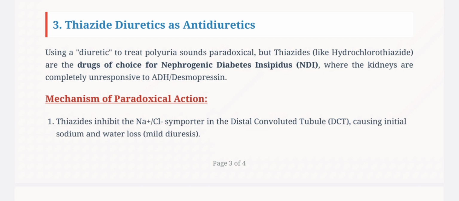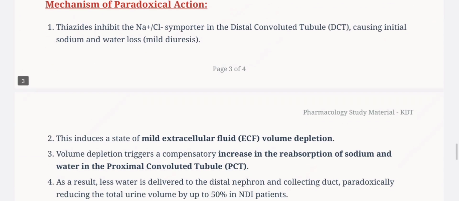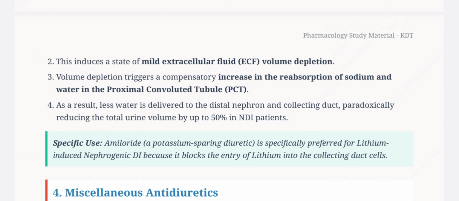Thiazides inhibit the sodium chloride cotransporter in the distal convoluted tubule, causing initial sodium and water loss, mild diuresis. Second, this induces a state of mild extracellular fluid volume depletion. Volume depletion triggers a compensatory increase in the reabsorption of sodium and water in the proximal convoluted tubule. As a result, less water is delivered to the distal nephron and collecting duct, paradoxically reducing the total urine volume by up to 50% in nephrogenic diabetes insipidus patients.